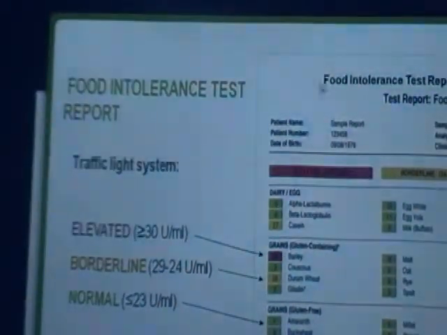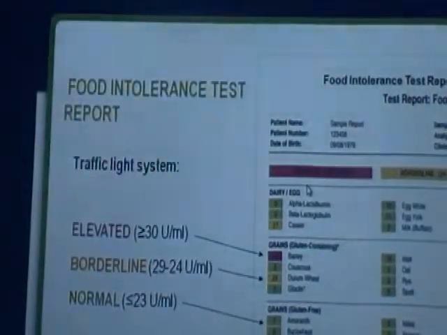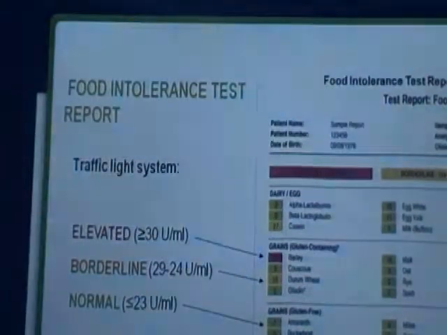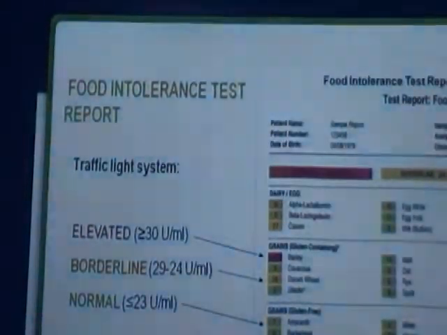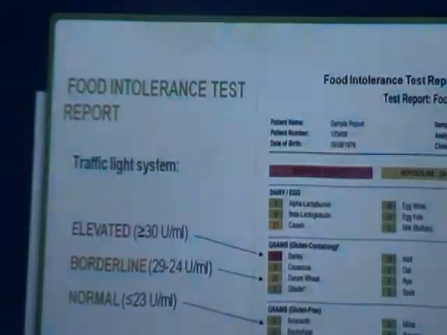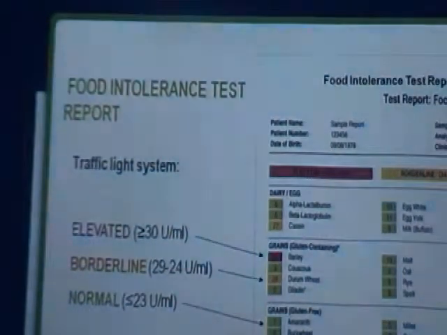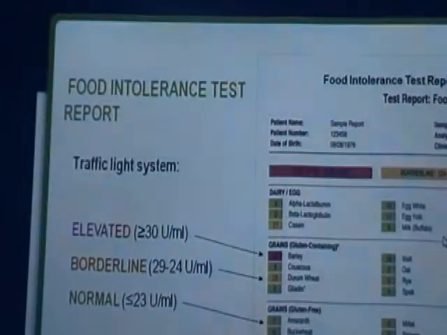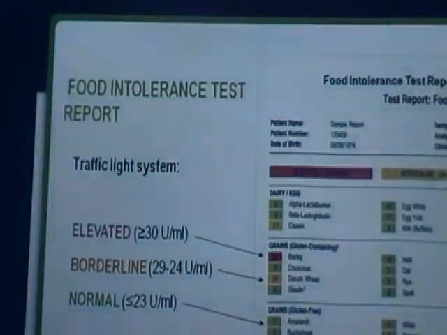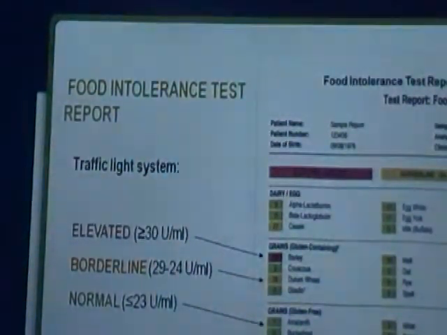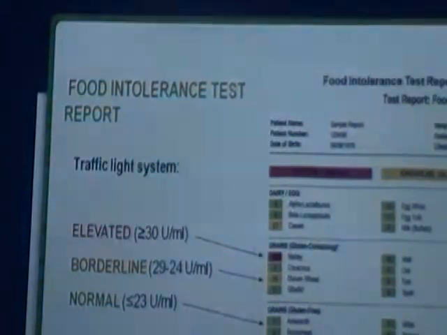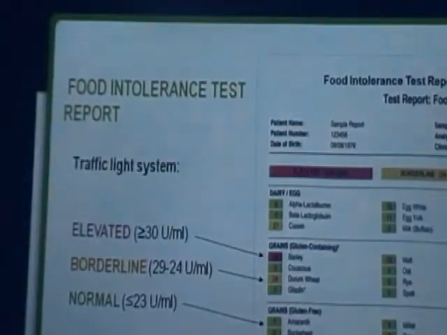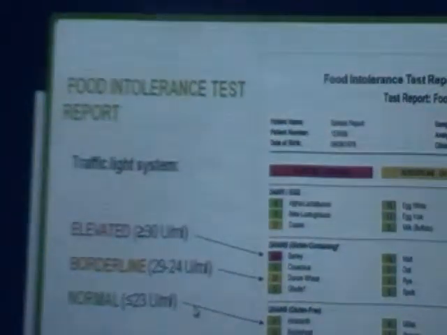The red one indicates an elevated reaction to food. If any food comes positive in this red or elevated range, then the food has to be avoided strictly for 3 months. If it is borderline, then the food can be taken in a rotated form, and if it is in the green range, then it is normal or negative.